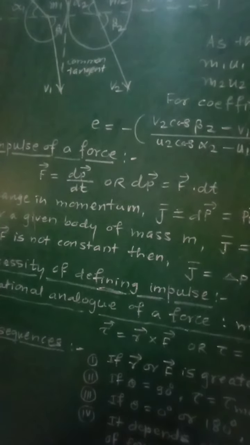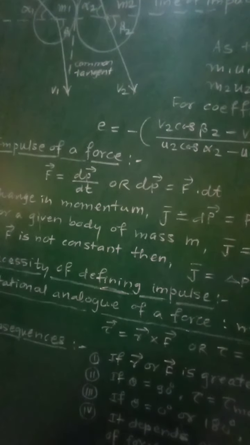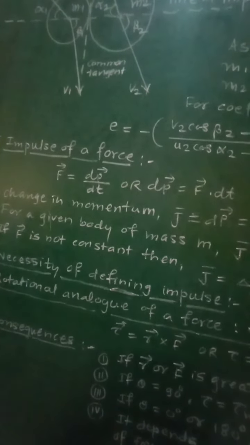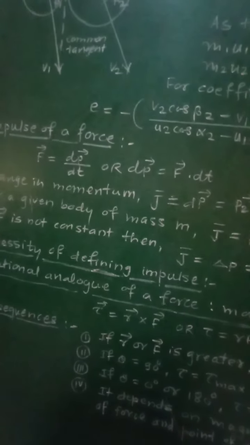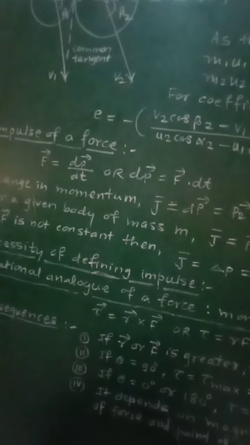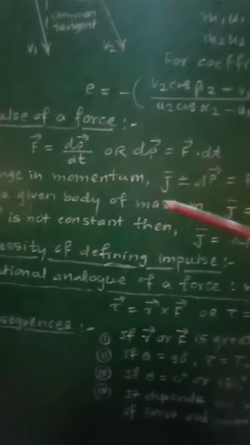If the force is constant and it is acting for a finite and measurable time interval, then the change in momentum in time t will be given as follows.